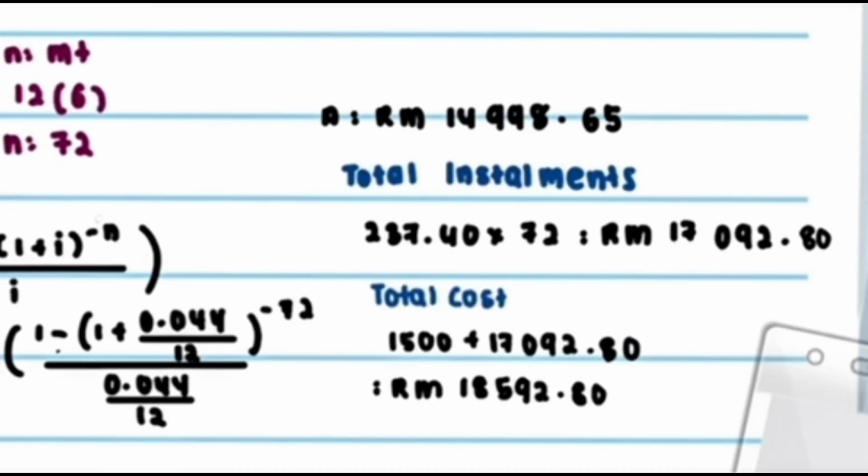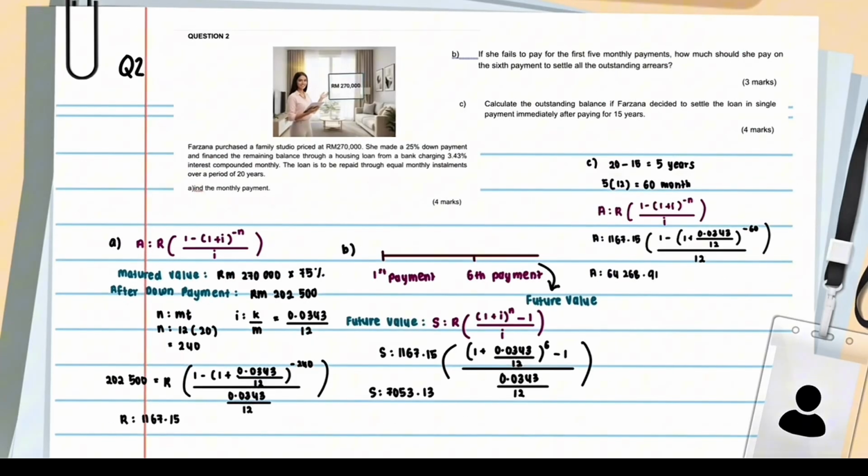To find the total cost, we need to use the monthly installment, which is 237 ringgit 40 cent, times 72. So we got the answer 17,092 ringgit 80 cent. So the total cost is 1,500 ringgit plus 17,092 ringgit 80 cent. So we got the answer 18,592 ringgit 80 cent.